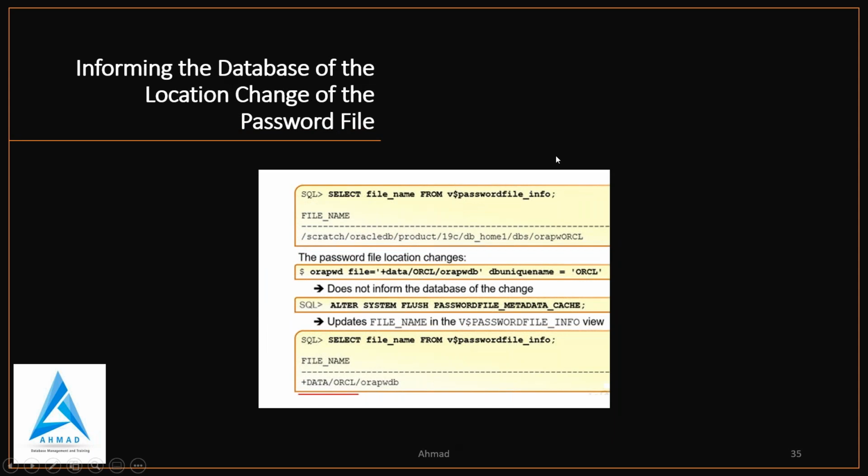Now in information, the database, the location change of the password file is very important. So you have the password file info view, where you can find out the password file location. The password file location you can change in the ORA_PWFILE equals to, and it does not inform the database of the changes. So you can fire ALTER SYSTEM FLUSH PASSWORD FILE METADATA CACHE, so it updates the file name in the password file info view. So this is a new thing that happened in 19C.